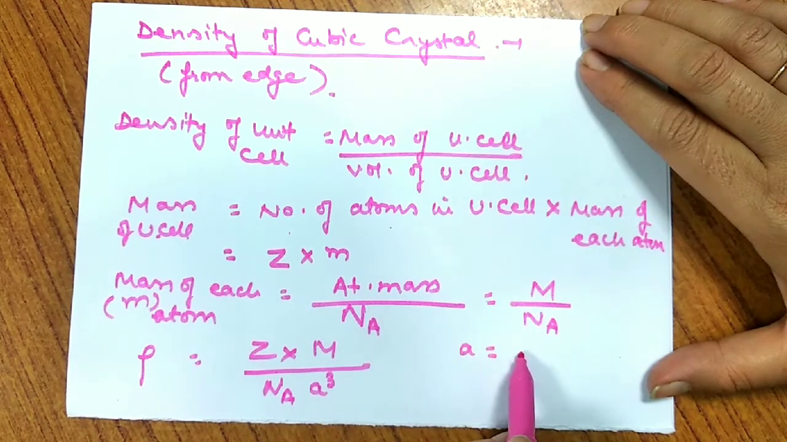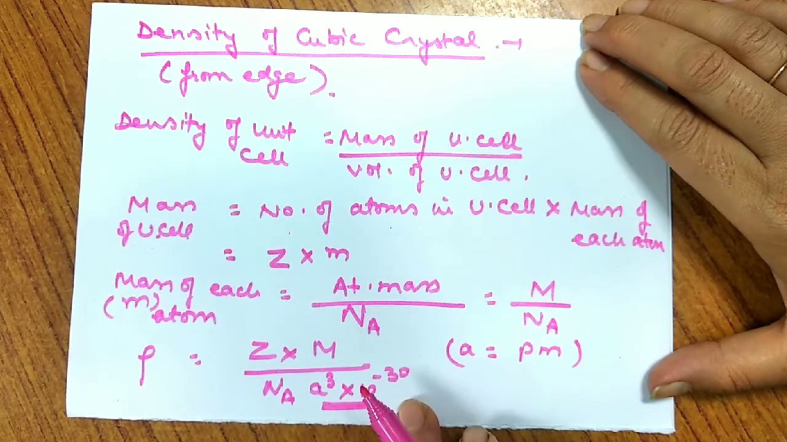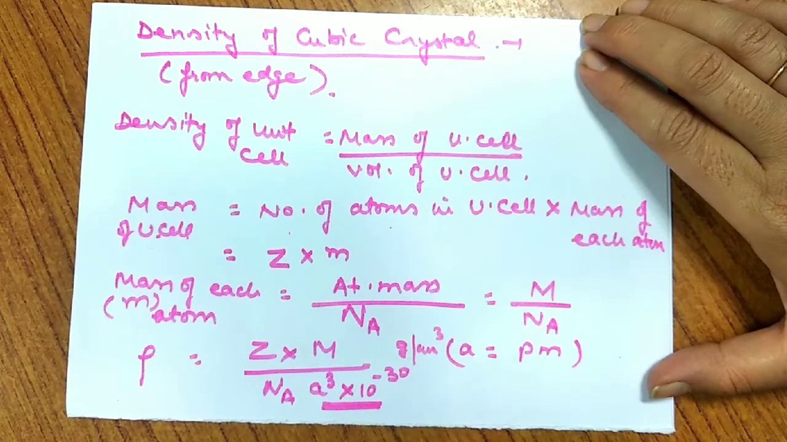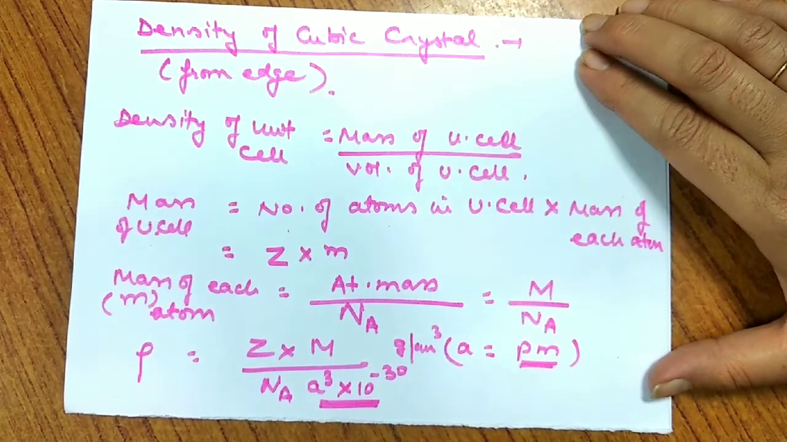So if a is given in picometer and density is in gram per centimeter cube, that generally we have, then we'll multiply it by 10 to the power minus 30 so that this whole will be converted into centimeter. So finally it comes out to be gram per centimeter cube. If a is given in picometer, then only we'll multiply, because 1 picometer is 10 to the power minus 10 centimeter or 10 to the power minus 12 meter.